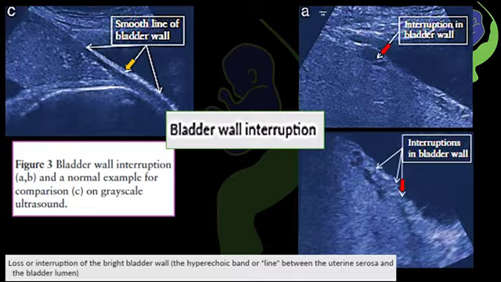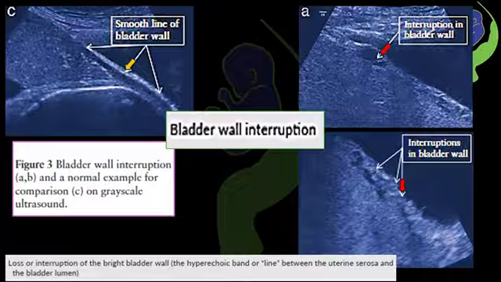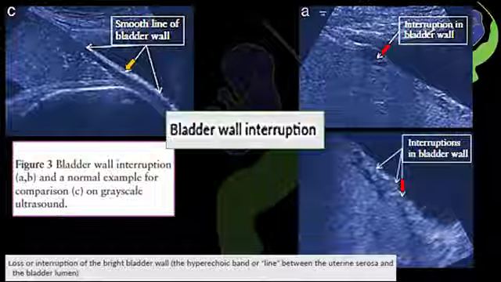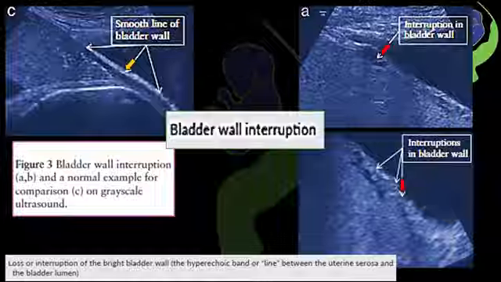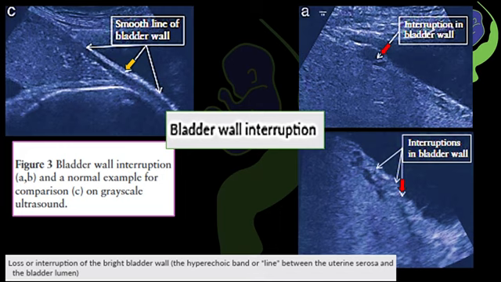On the top right image, you can clearly see that this smooth line is interrupted and there is a distinct break in the continuity of the hyperechoic band. In the right lower image, instead of a straight uniform line, the bladder wall becomes wavy, irregular and uneven. So this all corresponds to abnormal adherence or invasion at the uterovesical interface.